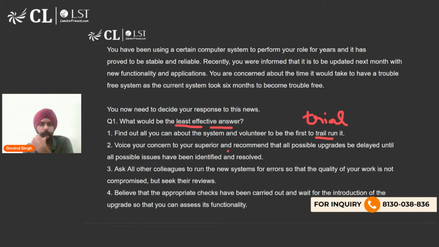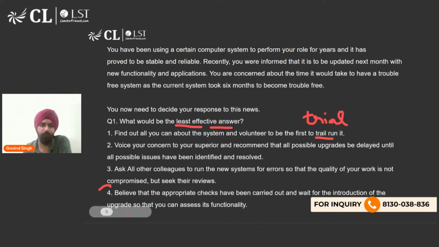Voice your concern to your superior and recommend that all possible upgrades be delayed until all possible issues have been identified and resolved. Seems like a very logical sort of a response, although quite drastic, but logical. Ask all other colleagues to run the new systems for errors so that the quality of your work is not compromised. But see, this is a selfish response, but still a logical response. Four is saying believe that all appropriate checks have been carried out and wait for the introduction of the upgrade so that you can assess its functionality.